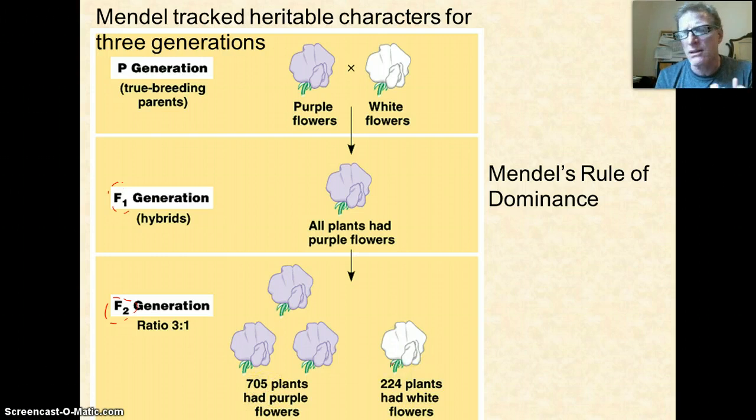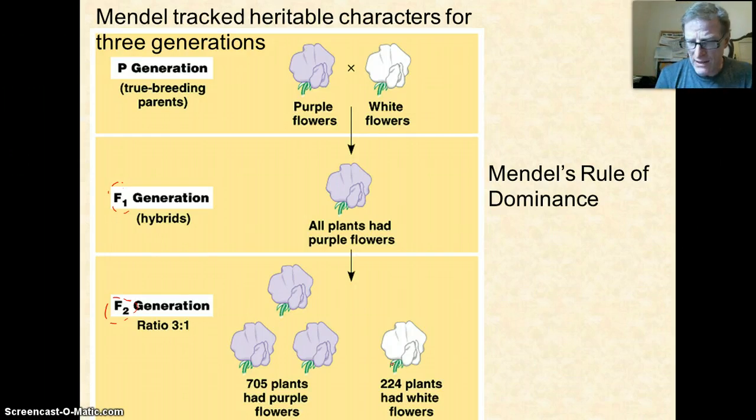So clearly this was not a blending. At the time, people thought traits were just blended together, just like paints. We mix purple and white, we're going to get sort of a lighter purplish color. And what he saw clearly was that these traits did not blend together, that they remained separate, and that one was usually dominant, and that when he crossed these individuals that were hybrids, he got this 3-to-1 ratio.